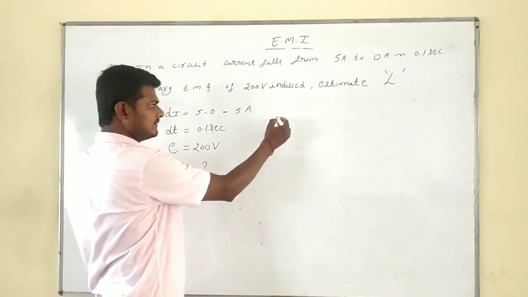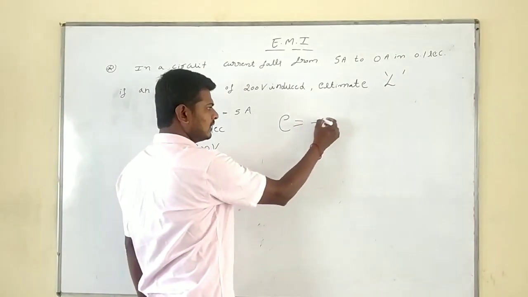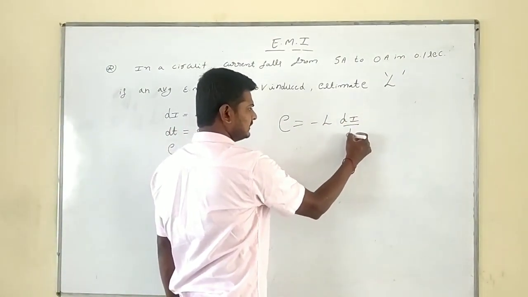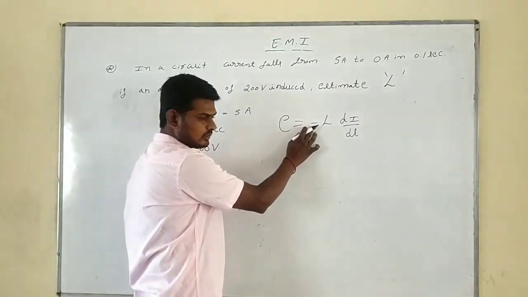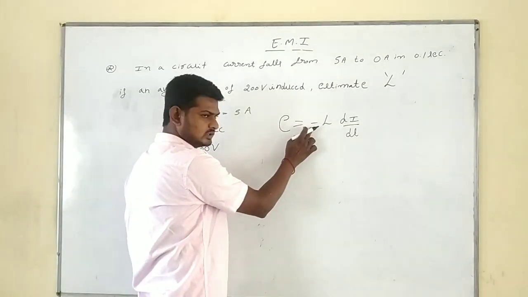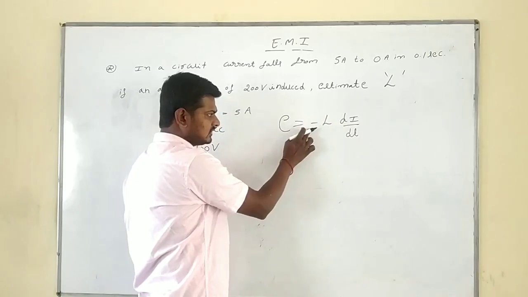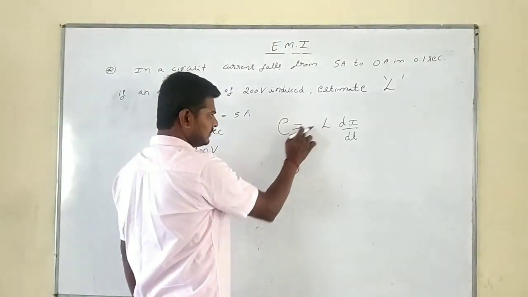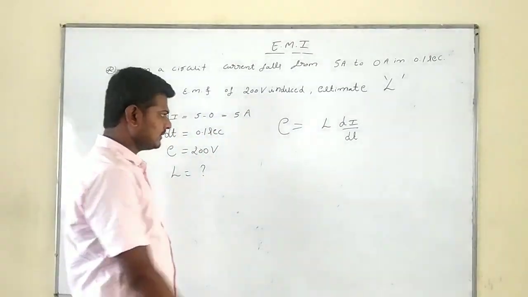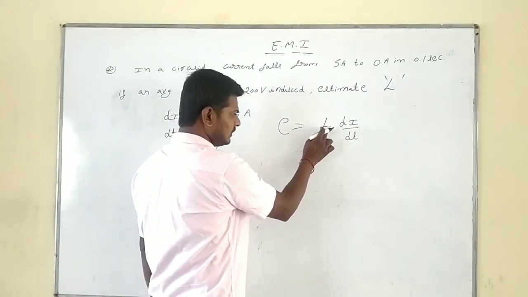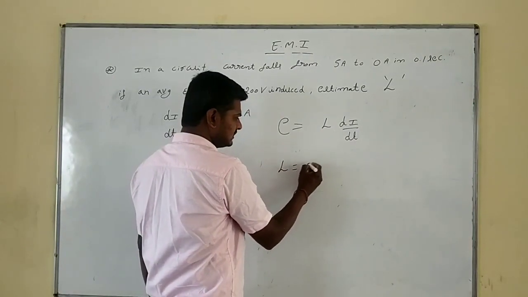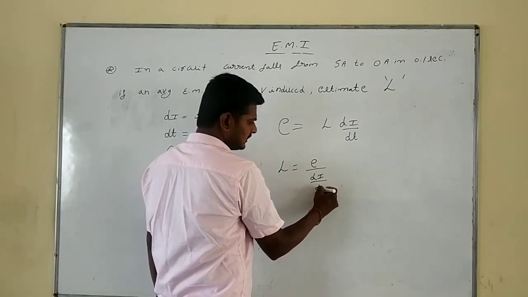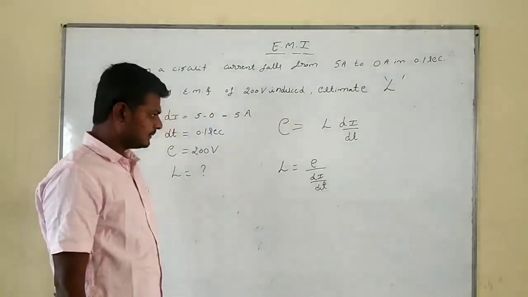We can write the formula: E is equal to minus L into dI divided by dt. According to Lenz's law, the induced EMF opposes the change in flux, so the minus sign you can neglect. It will be L into dI by dt. We have to find L: L is equal to E divided by dI by dt.